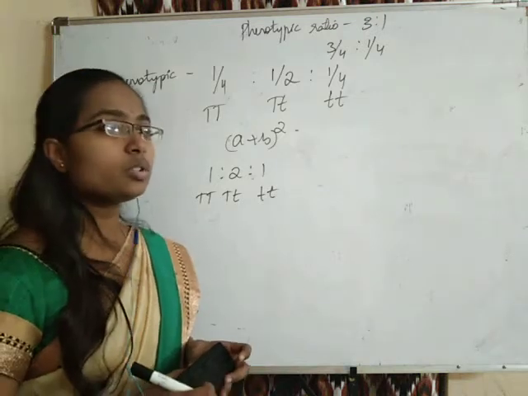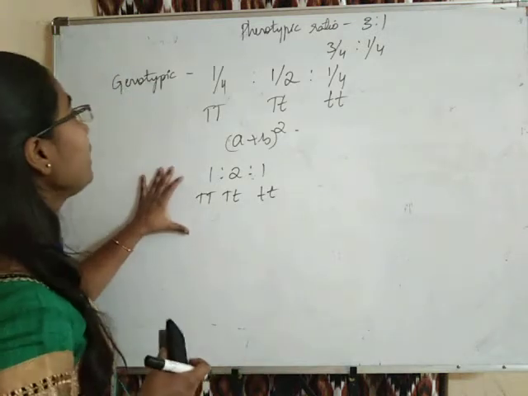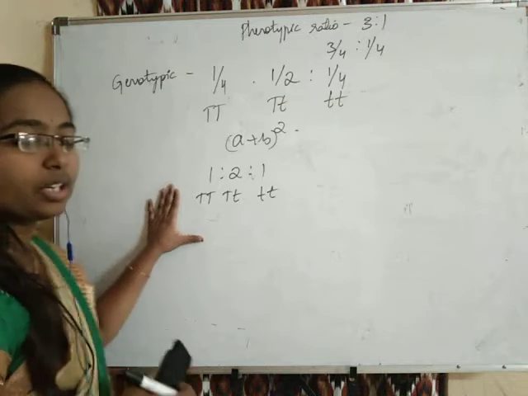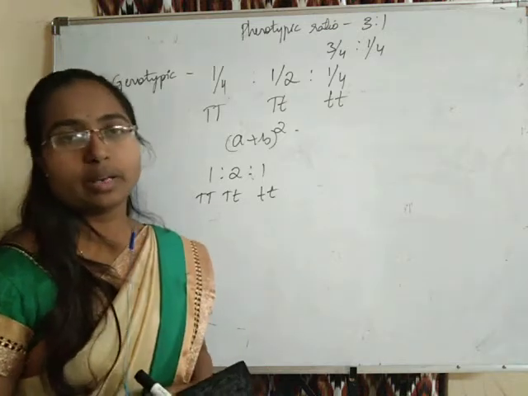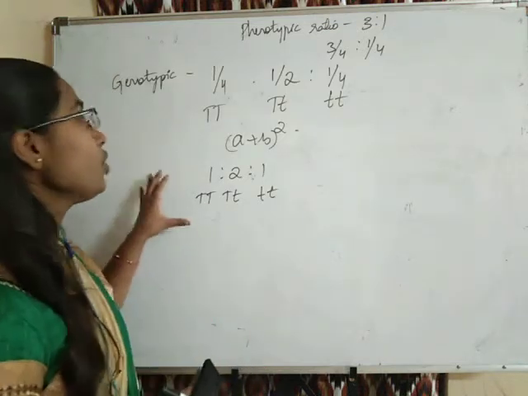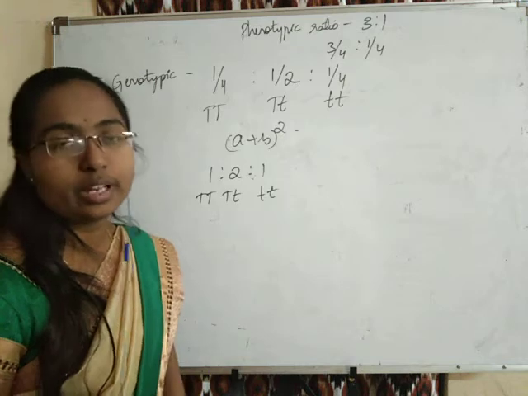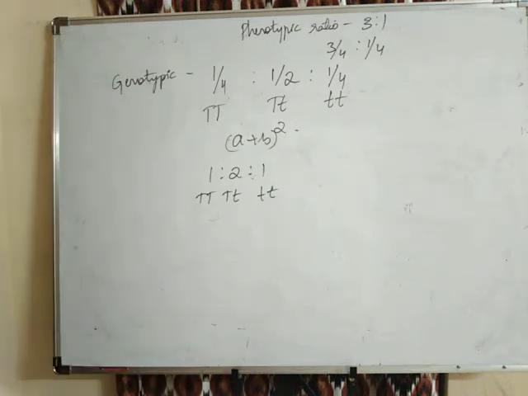So students, this is how we obtain the genotypic ratio and phenotypic ratios from the Punnett square. By using a Punnett square, this is how we obtain the phenotypic and genotypic ratios.